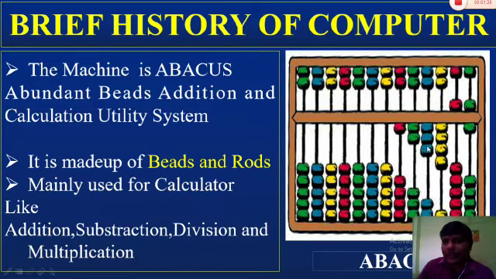By moving these bits on the rods, we can do calculations like addition, subtraction, division and multiplication. That's why this device is sometimes called a calculator. But the device was only for calculation purposes and could not do other applications.